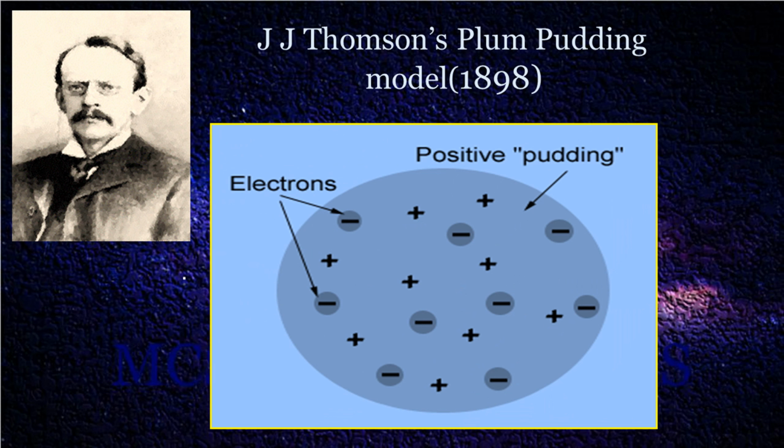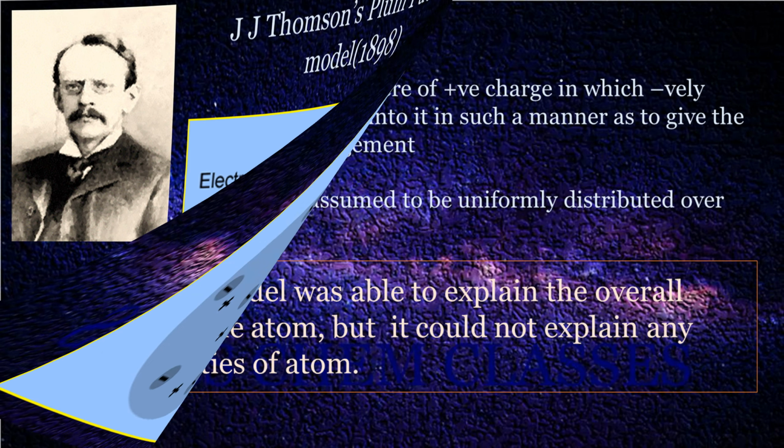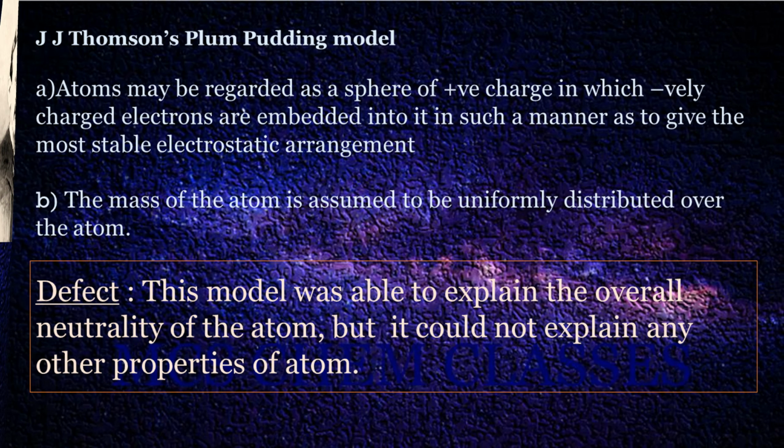According to this model, atoms may be regarded as a sphere of positive charge in which negatively charged electrons are embedded in such a manner that the whole model is electrically neutral. In this model, the mass of the atom is assumed to be uniformly distributed all over the atom. This model is also known as raisin pudding model.